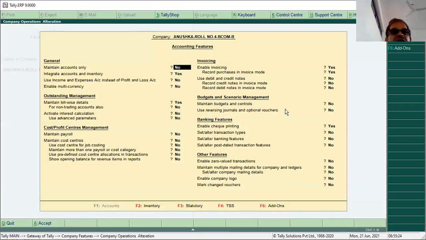Under the general category, we have maintain accounts only. It is by default no, so make it yes. The second, integrate accounts and inventory, will be no only. Now remaining is no change. Enter. Accept, yes or no. Yes.